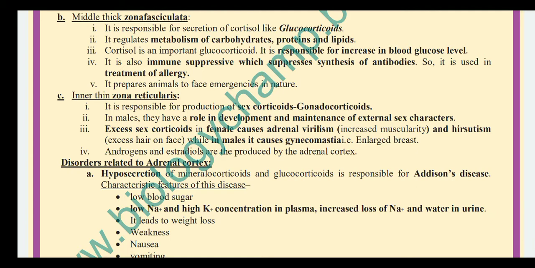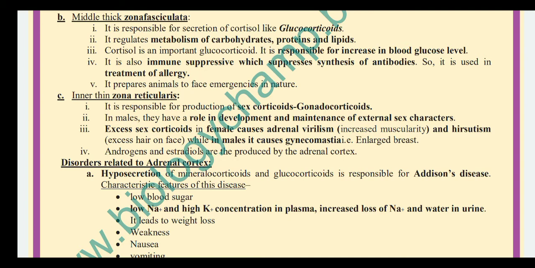Middle thick zona fasciculata is responsible for the secretion of cortisol-like glucocorticoids, which regulate metabolism of carbohydrates, proteins and lipids. So metabolism means the breakdown of these carbohydrates, proteins and lipids.